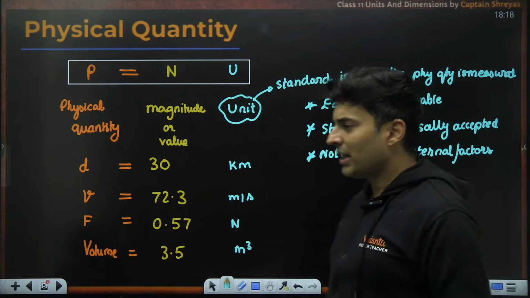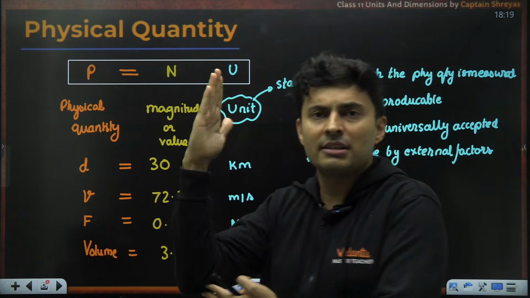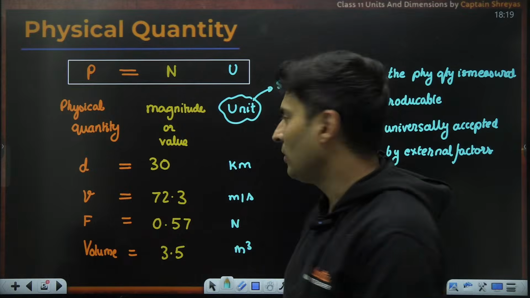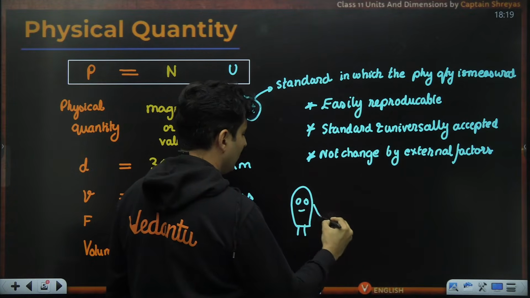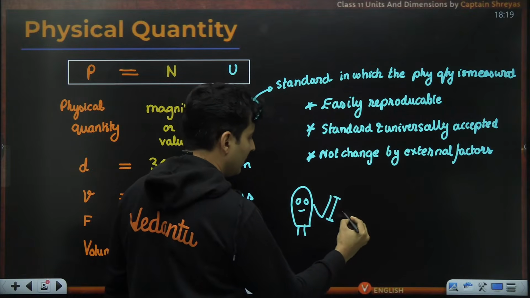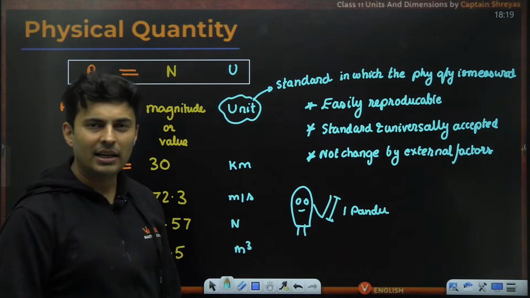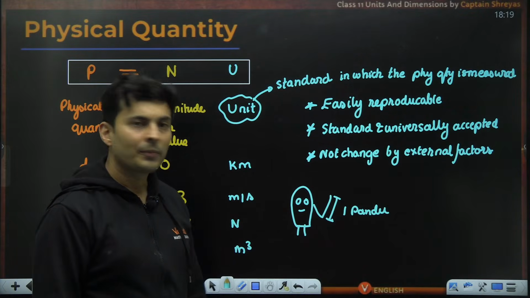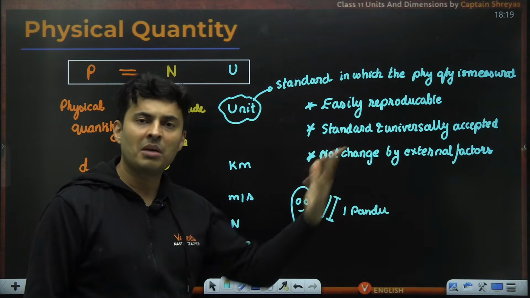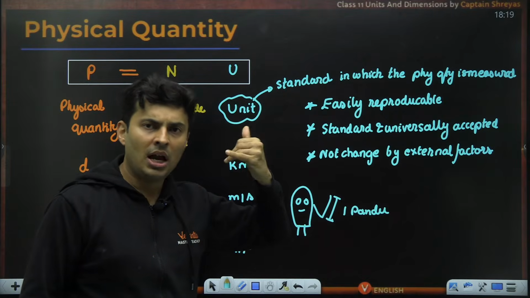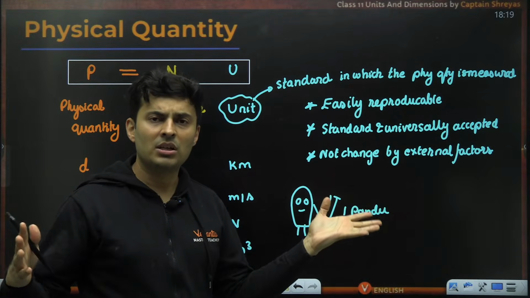I'll tell you. For example, see, somebody says the length of my hand is 1 Pandu unit. Okay, some fellow over here, he says whatever is this particular length is 1 Pandu unit. Do you think it follows these criteria? I definitely don't think so. I mean, can I get Pandu's hand everywhere? Somewhere else, maybe in America. Oh, Pandu, I need your hand, man, because I have to make a scale. I have to print so many scales. I have to measure so many things.